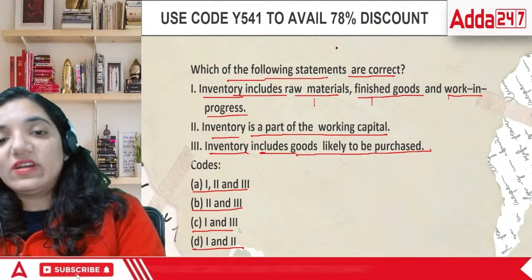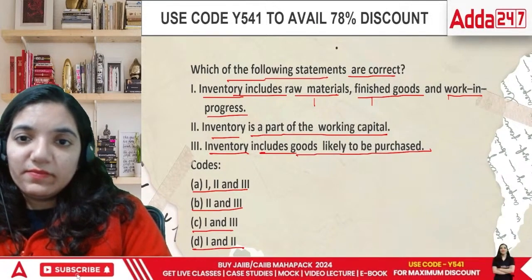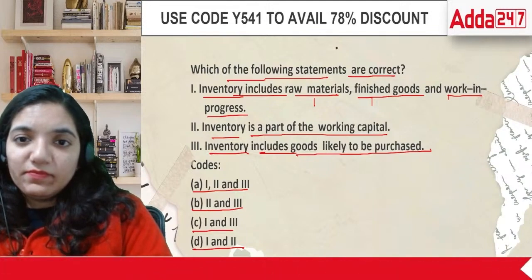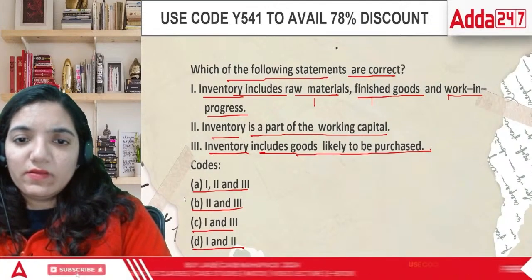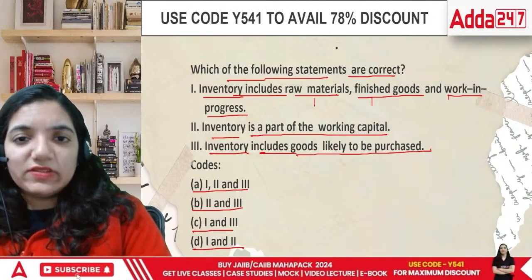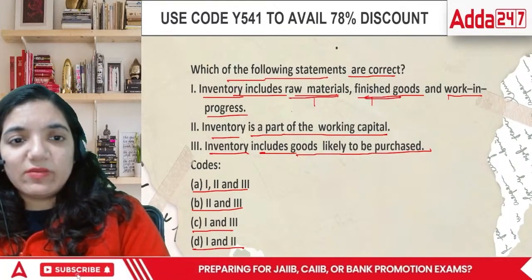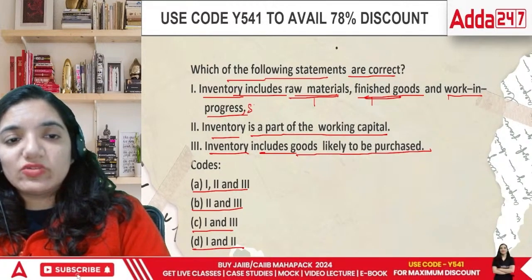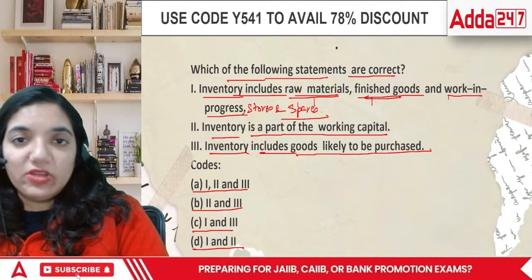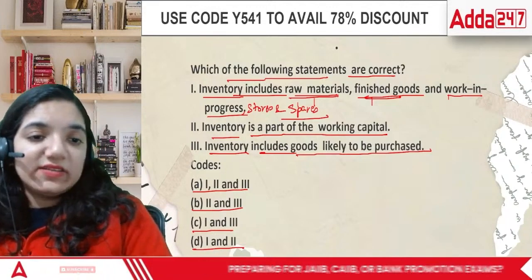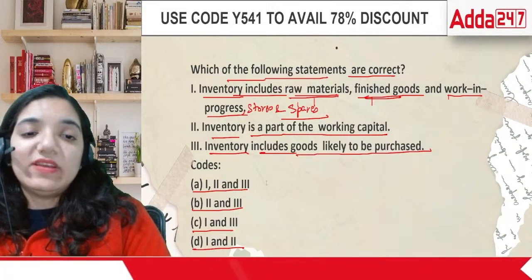When we talk about inventory now, it includes all of these. Answer is all of these. Inventory includes raw material, it includes finished goods, it includes WIP, it also includes stores and spares. In a few books, they cover stores and spares, and yes, in our book, they do. So we'll include this, and it is a part of working capital. Again, working capital means the money that we need on a daily basis to use.